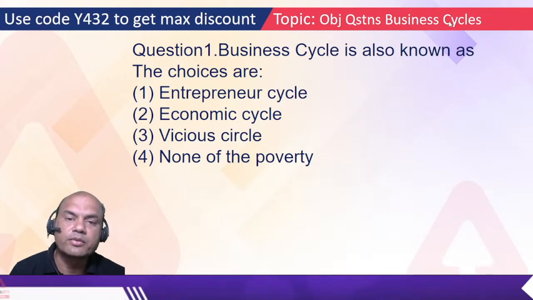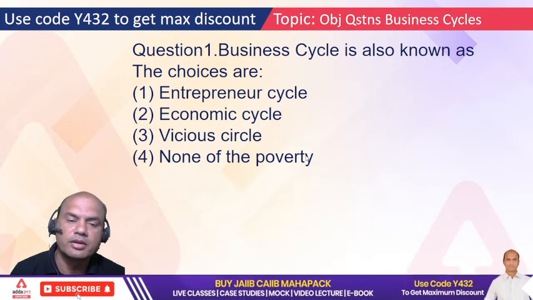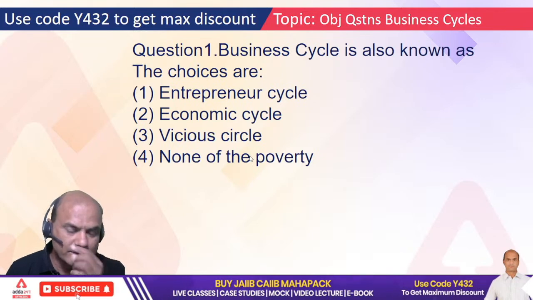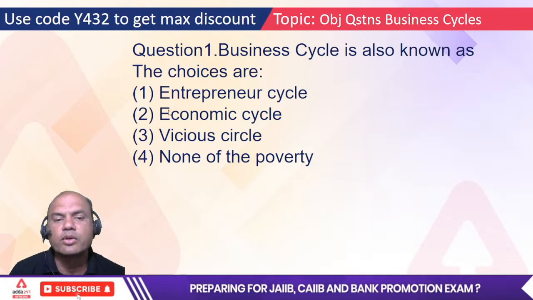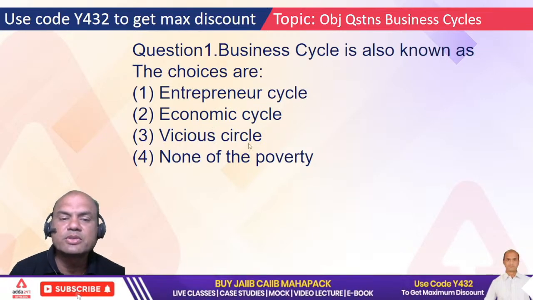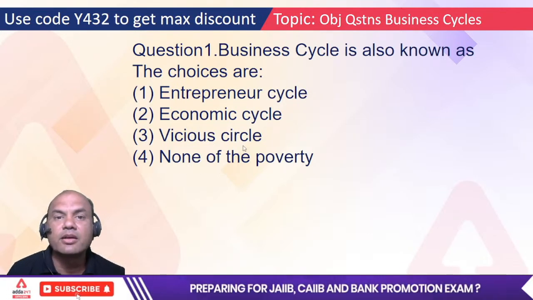Let's come to the objective questions. Business cycle is also known as what? Entrepreneur cycle, economic cycle, vicious cycle, and none of the above. Okay. The fourth is out. So entrepreneur, economic, vicious. Vicious means what? It's a circle of unending cross.